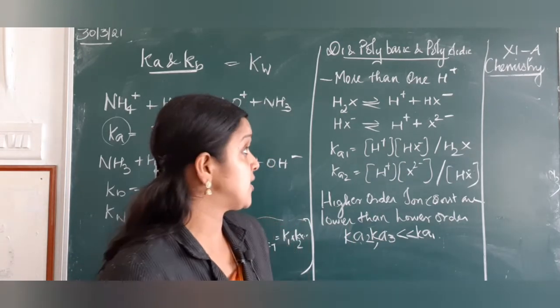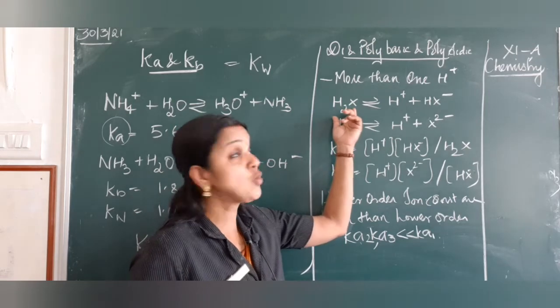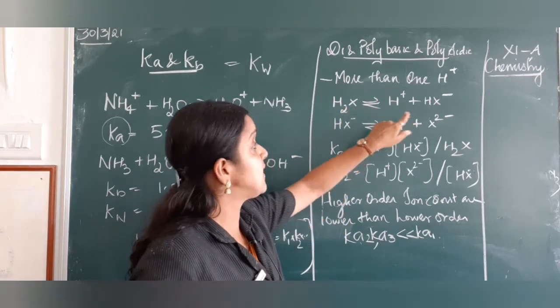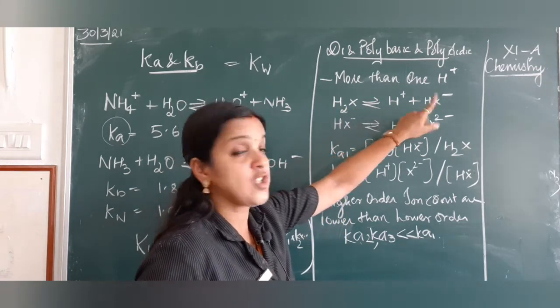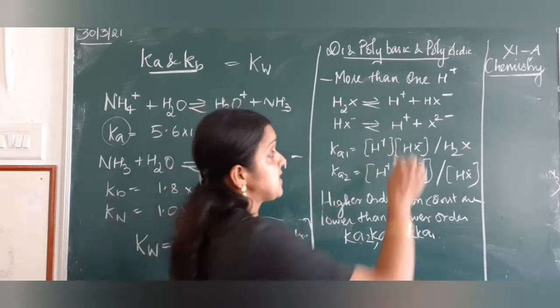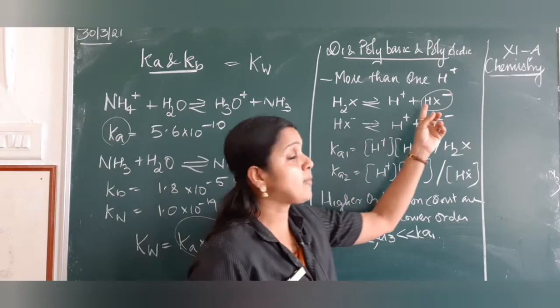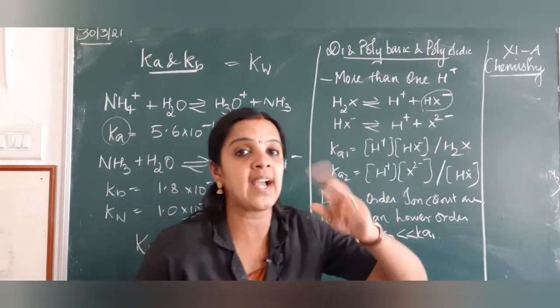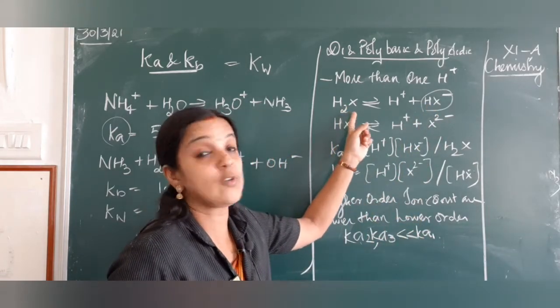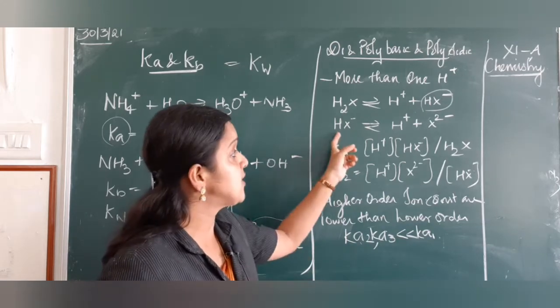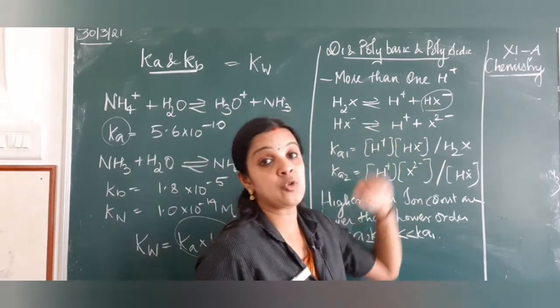carbonic acid, they can donate more than one hydrogen ion. So when you take H2X, the first step involved is release of one proton and HX minus. Now this HX minus is now a negative ion. To remove the second proton from this negative ion is not that easy when compared to that of H2X. So from HX minus it becomes H plus and X2 minus.